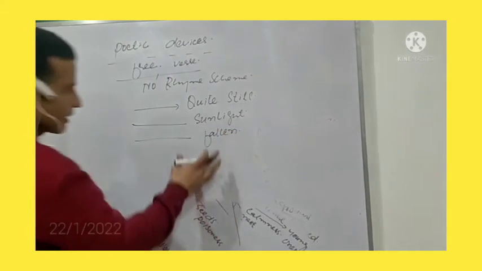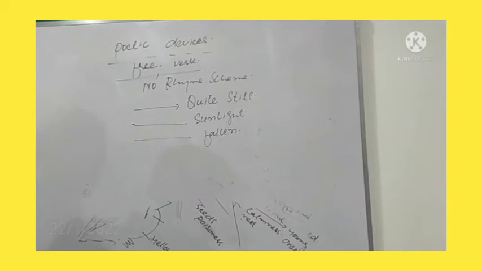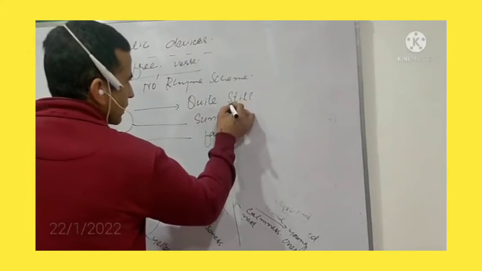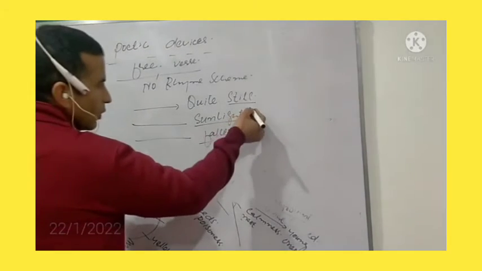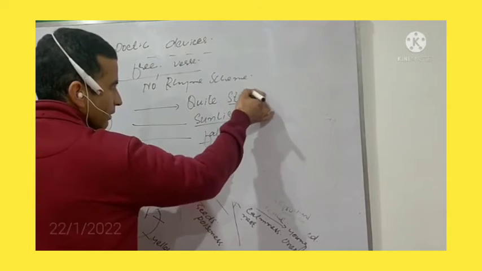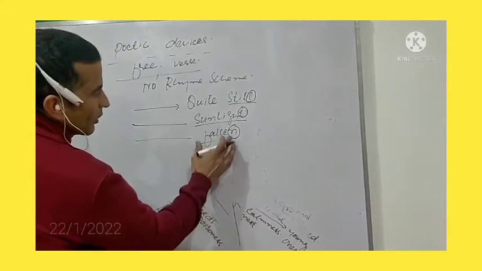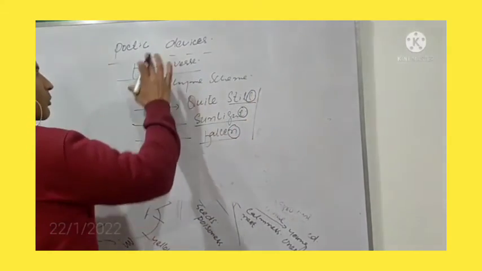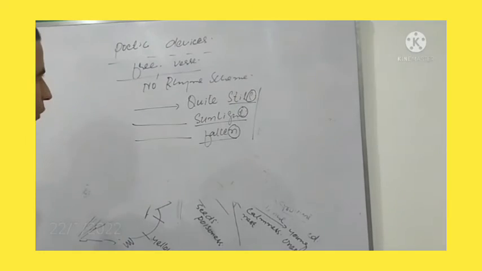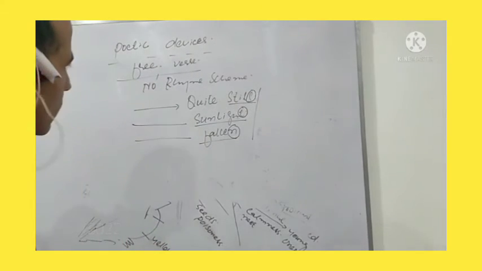These are simply the last words of the first three lines: still, sunlight, and fallen. If we look at them, there is ill, there is ter, and there is no rhyme. It means there is no rhyme scheme. So this very poem is written in free verse. Free verse means where there is no rhyme scheme.